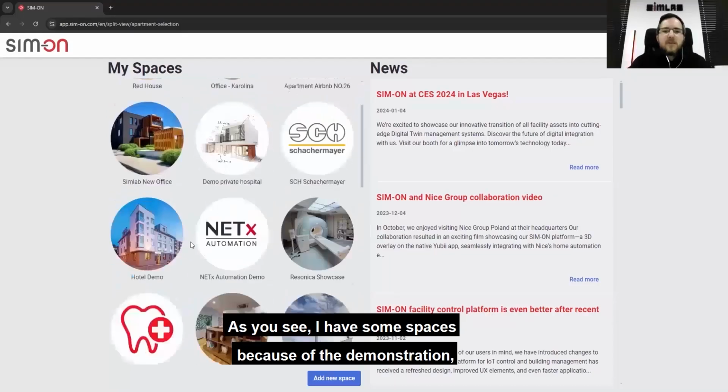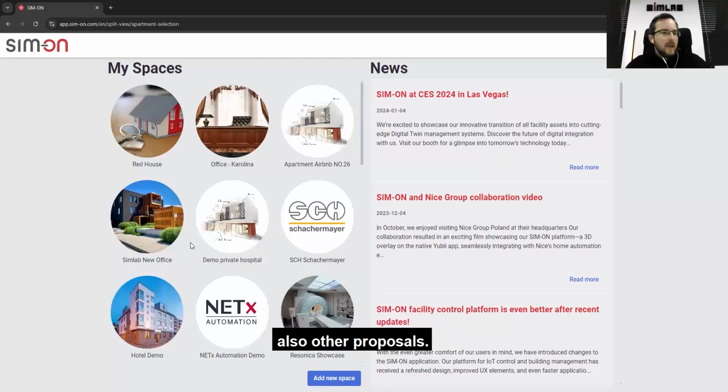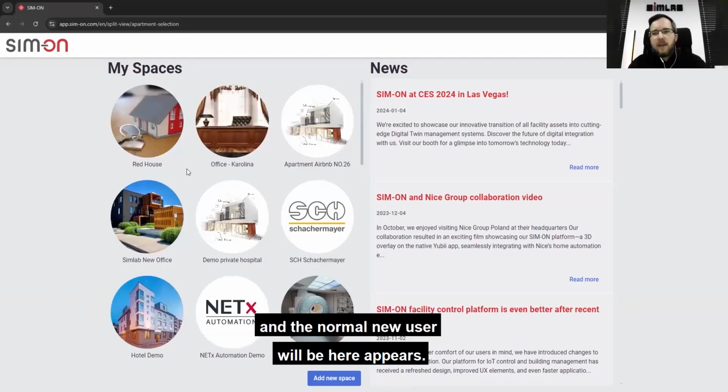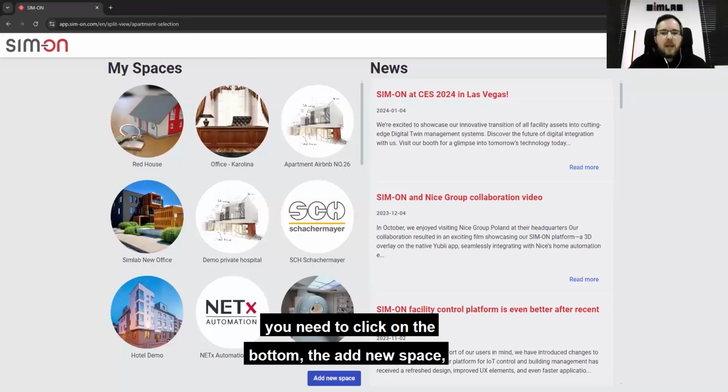As you see, I have some spaces because of the demonstration and other purposes, but you will have two demo spaces, like the Red House and Office Carolina. These two spaces are in the demo. A normal new user will see them here. When you want to create your own space, you need to click on the button, Add new space.